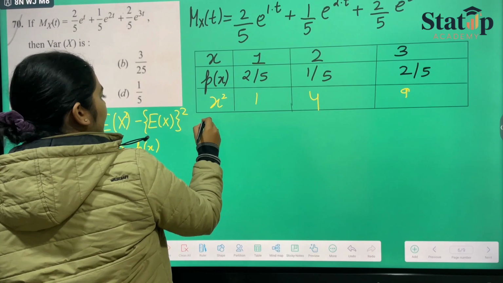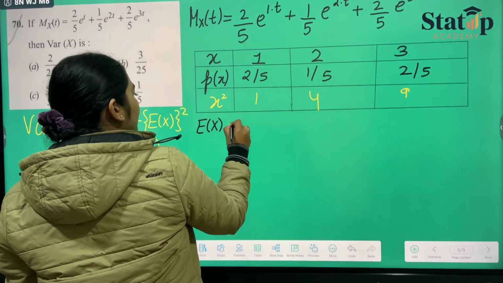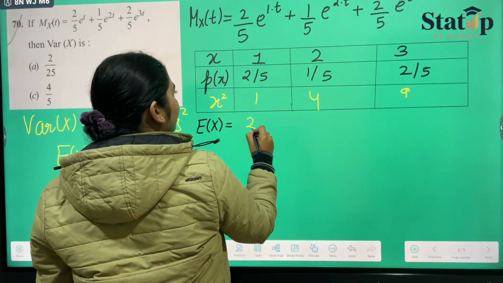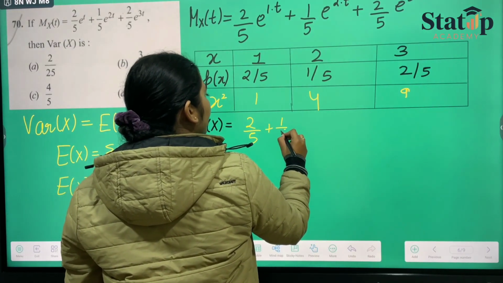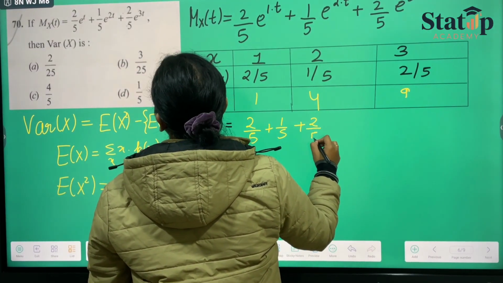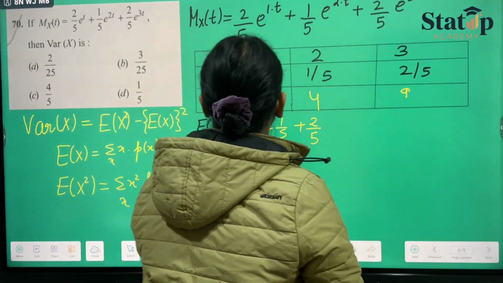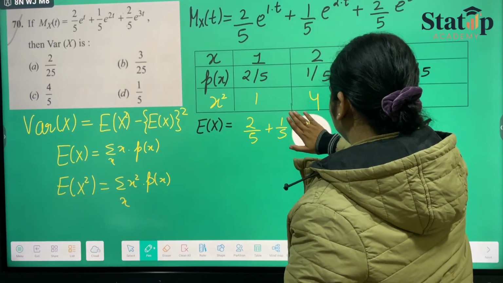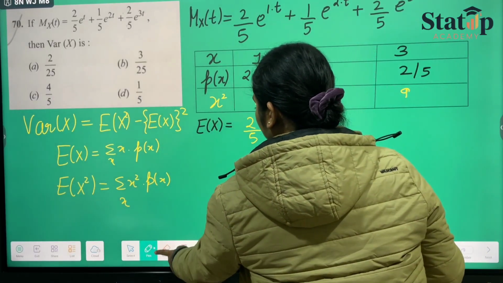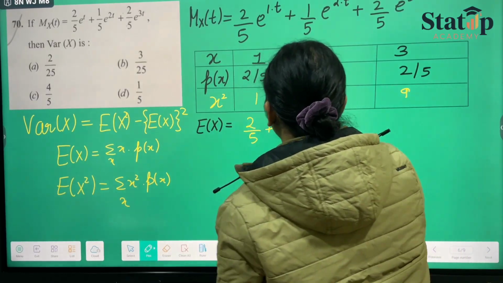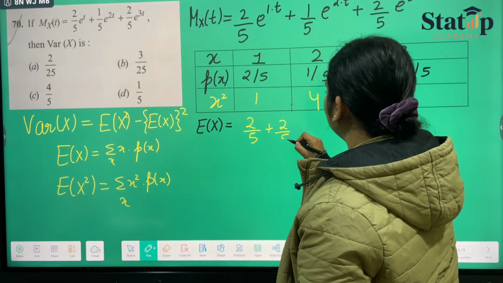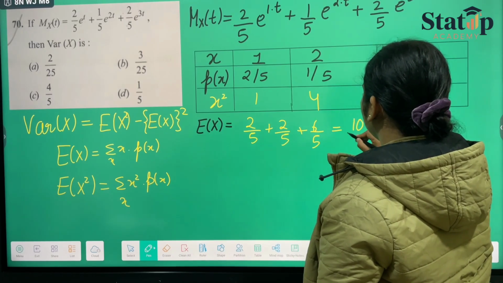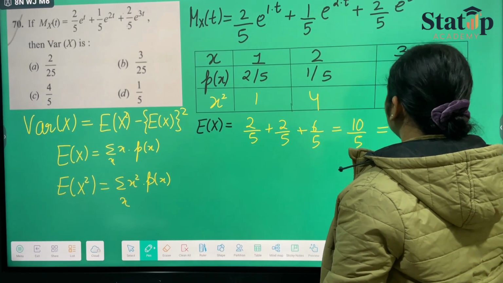So for expectation of x, it will be summation over x into px. So it will be 2 by 5 into 1, plus 1 by 5 into 2, which is 2 by 5, plus 2 by 5 into 3, which is 6 by 5, which is nothing but 10 by 5, and hence it is nothing but 2.